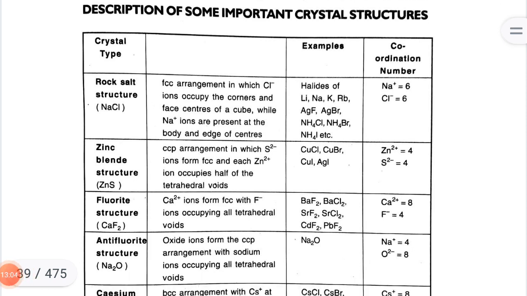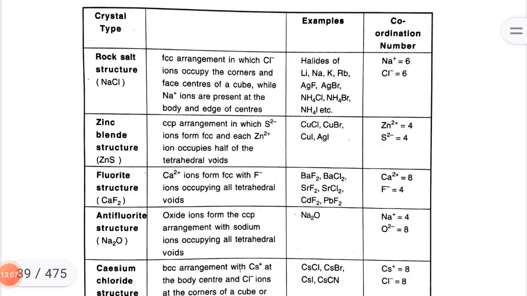Description of some important crystal structures. Rock salt structure, NaCl: FCC arrangement in which chloride ions occupy the corners and face centers of a cube, while sodium ions are present at the body center and edge centers. Example: halides of lithium, sodium, potassium, rubidium, silver fluoride, silver bromide, ammonium chloride, ammonium bromide, ammonium iodide, etc. Coordination number: Na plus cation is equal to 6, Cl minus anion is equal to 6.